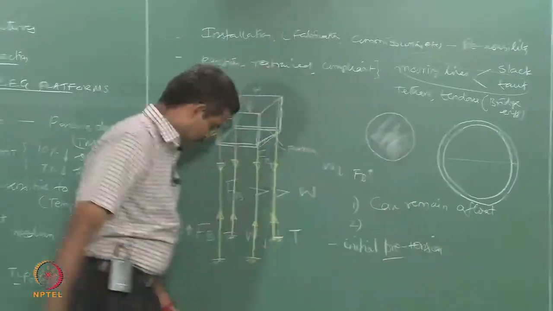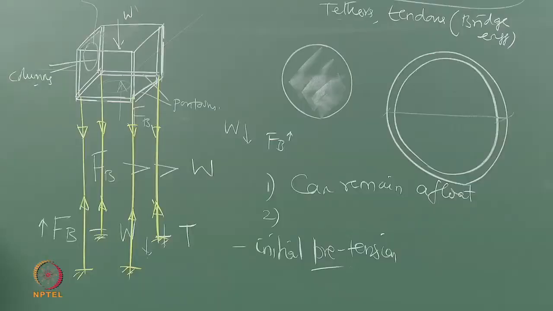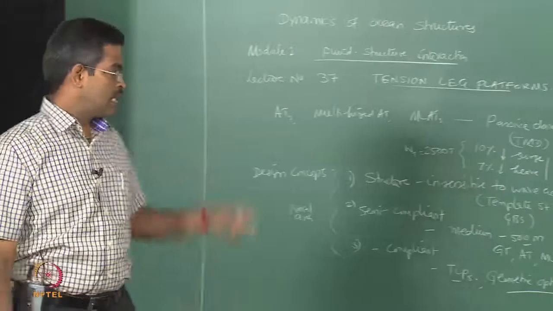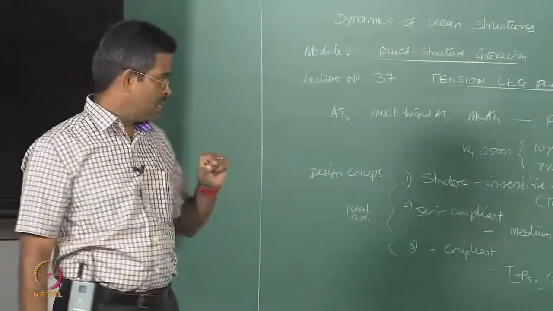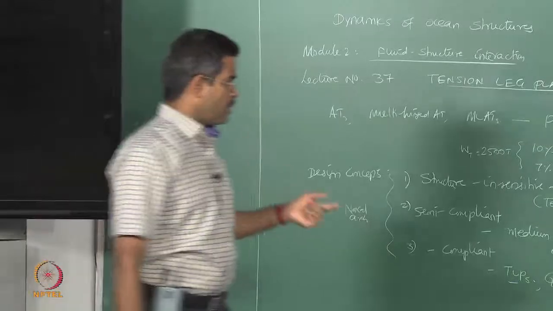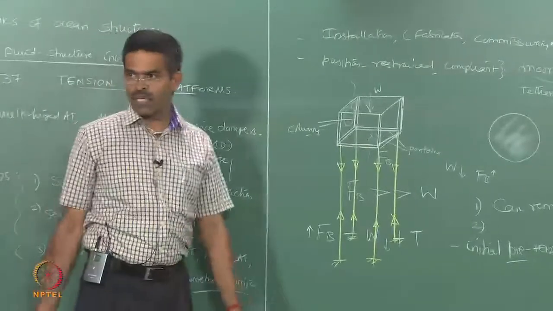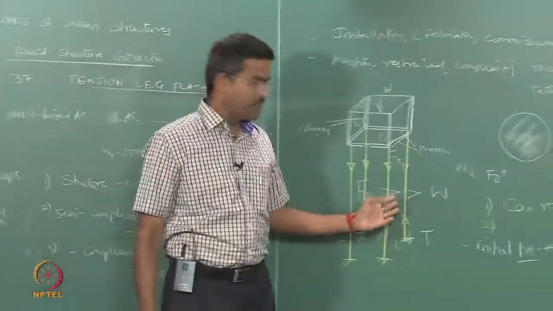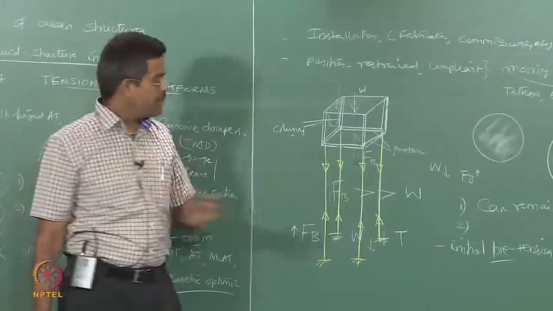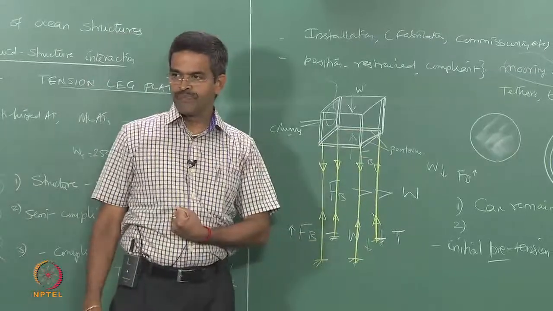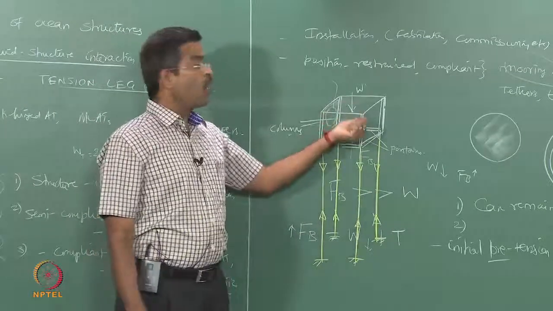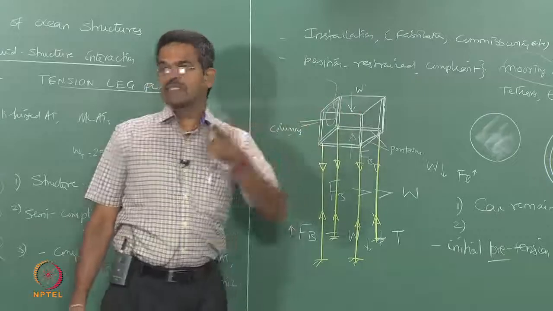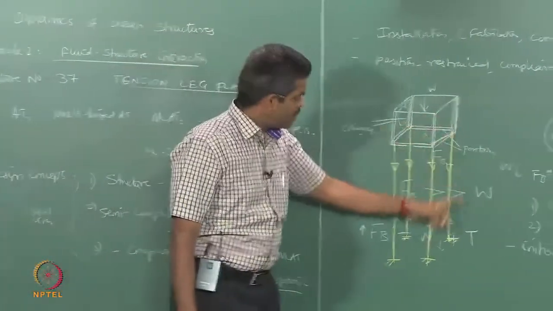The moment I say pretension, one can conceive an idea as an engineer that tension is applied or pre-applied to the cable. Now one can see where the tension can be pre-applied, because if you have to apply a pre-tension to this cable in sea, somebody has to go down and pull. Or there are top tension tie-back risers, TTR systems, available, where you can make it roundabout and pull